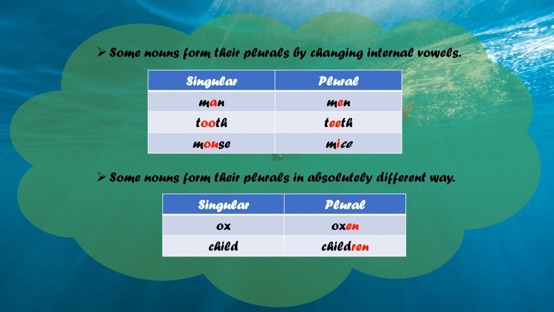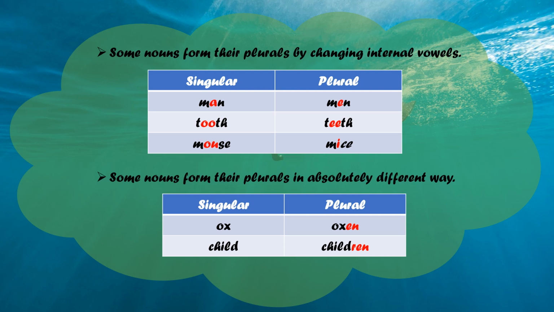Another one, mouse, mice. The internal vowels OU will be replaced by the vowel I. So mouse, mice.